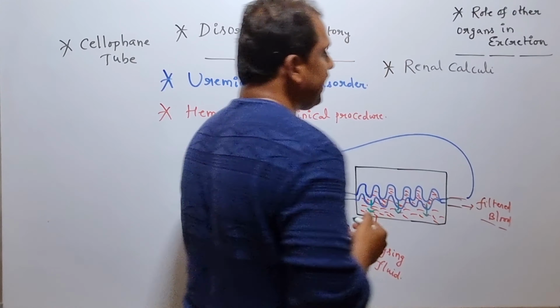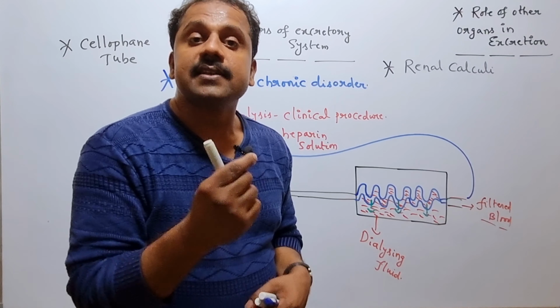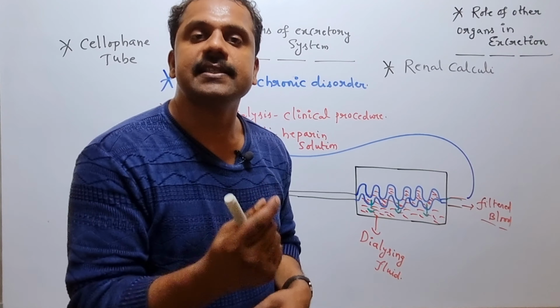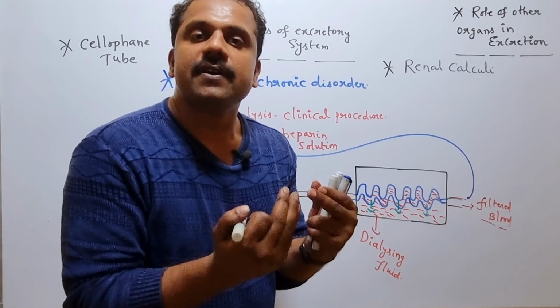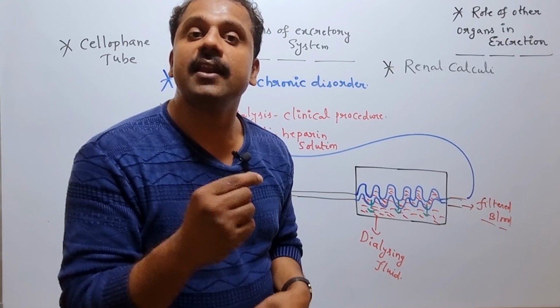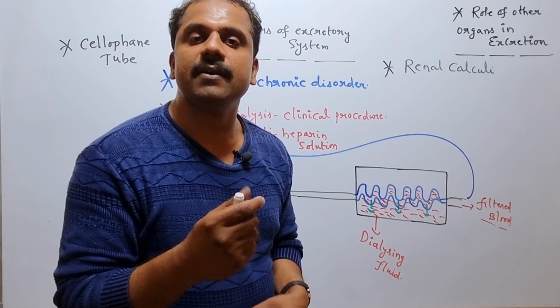So what exactly happens in the case of renal calculi? An insoluble mass or salt-like extract, most commonly in the form of oxalates, is formed because of the malfunctioning of the kidney of the excretory system. And here it is nothing but what? Renal calculi. Then the other specific disorder, here it is nothing but what?